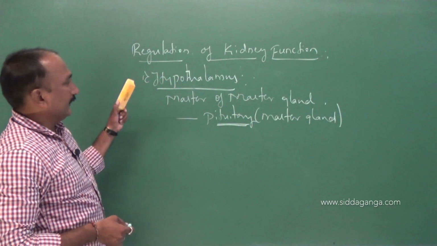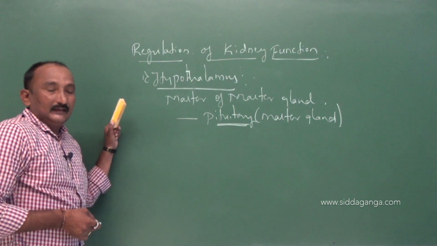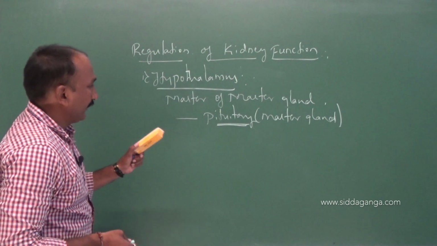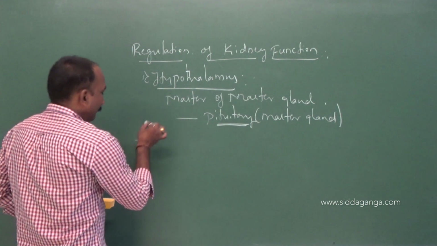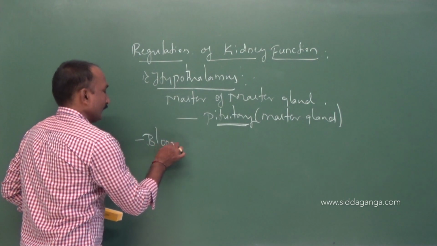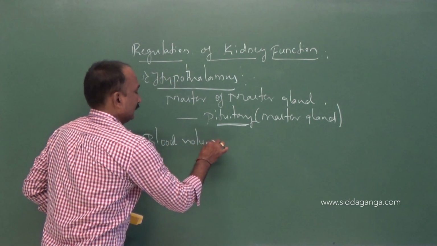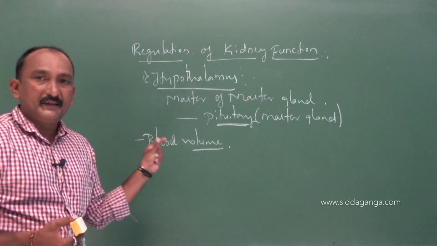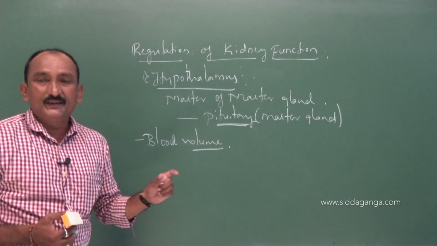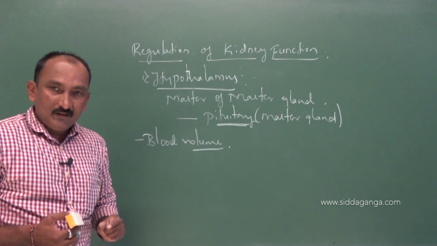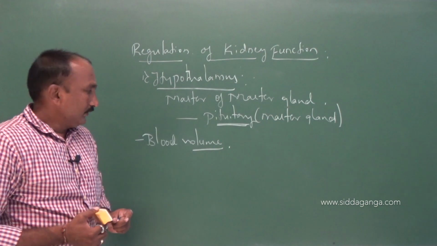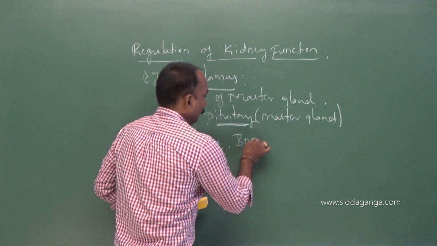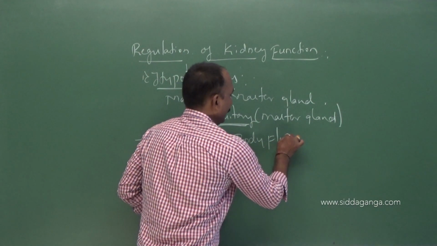With the help of this hypothalamus, how is the kidney function regulated? We can study it with blood volume. Suppose the blood volume. The normal quantity of blood in a human is around 4.5 to 5 liters on average. That blood volume, or body fluid volume.